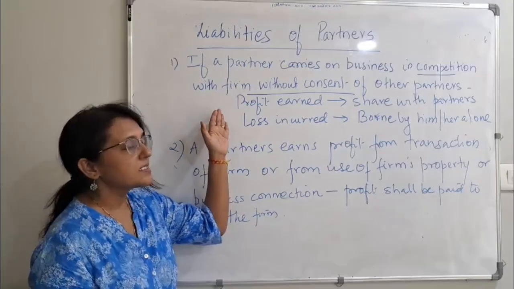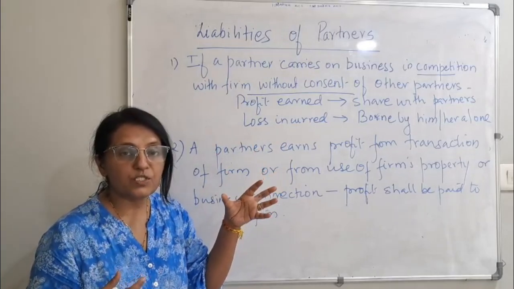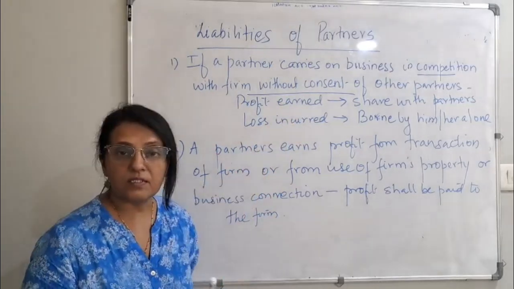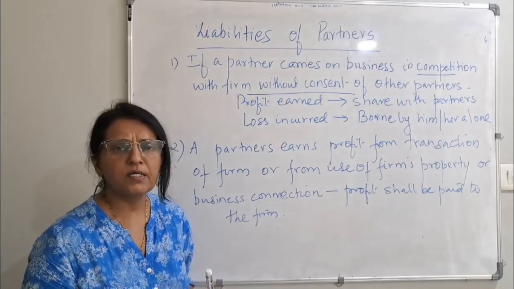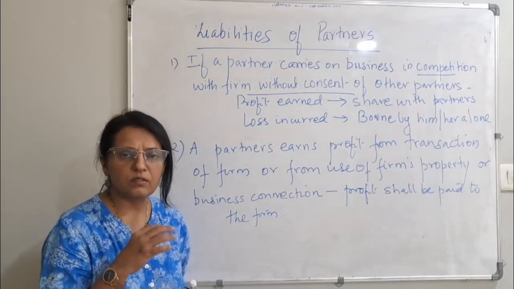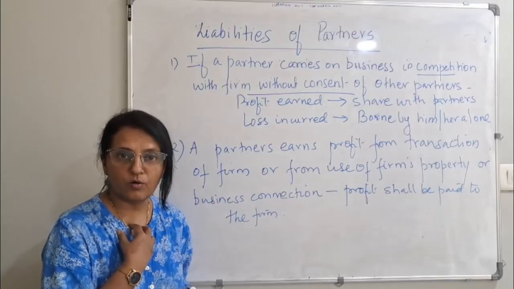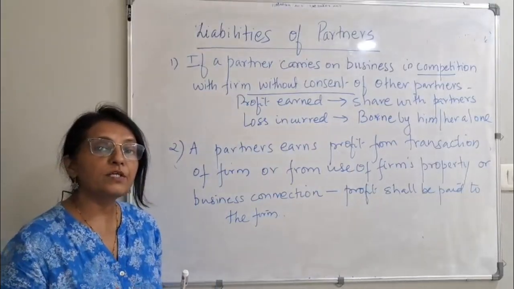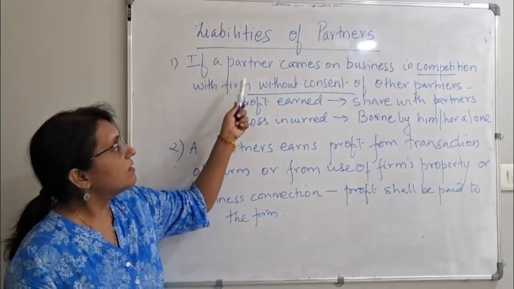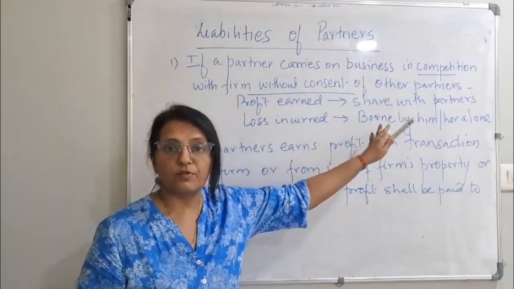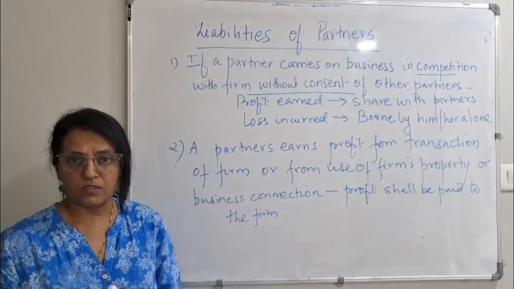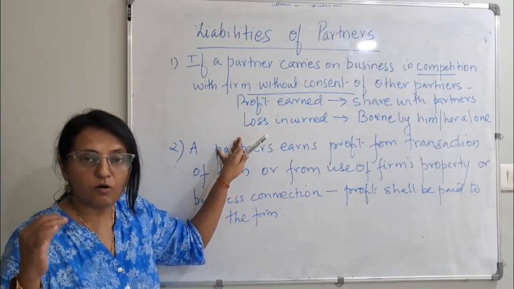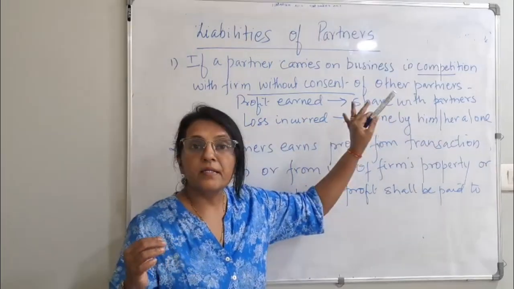Fine. In this case, I am doing a business which becomes a competitor for the firm. I am doing this without the consent of the partner, without the consent of my sister. If I make profit from this catering business that I'm carrying on, I have to share it with her. So any profit that you're making from the business that you have started without consent, you have to share the profit with the partners. If there is loss, then the partner has to bear it alone.